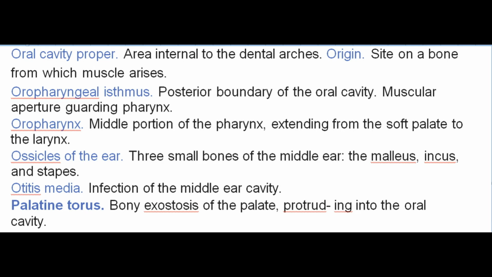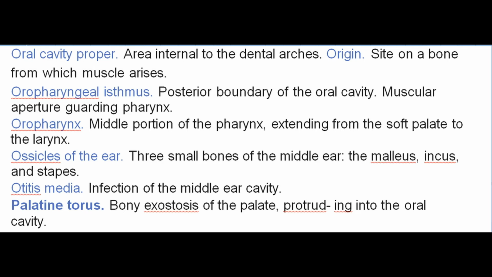Muscular aperture guarding pharynx. Oropharynx. Middle portion of the pharynx, extending from the soft palate to the larynx. Ossicles of the ear. Three small bones of the middle ear: the malleus, incus, and stapes. Otitis media. Infection of the middle ear cavity.